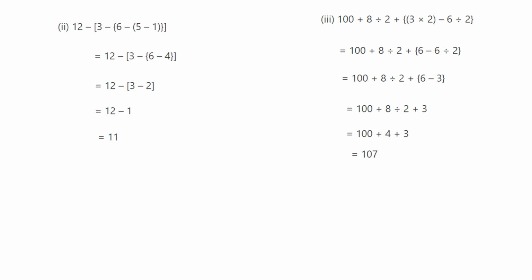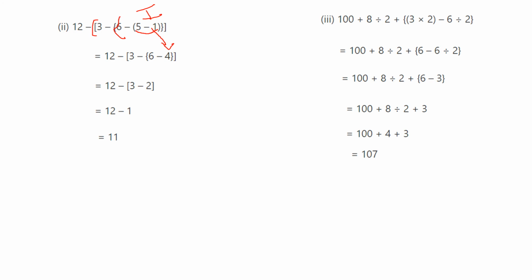Second one, 12 minus square bracket of 3 minus curl brackets 6 minus opening bracket of 5 minus 1 closing bracket curl bracket square bracket. So first inside the bracket, first what is this? Here only 5 minus 1. This is the first step. So 5 minus 1, first 4. After that you write all the other terms. 12 minus square bracket of 3 minus curl bracket 6 minus 4.